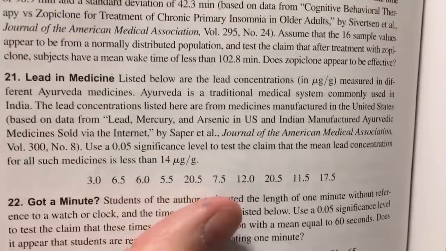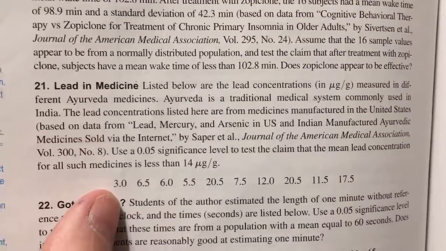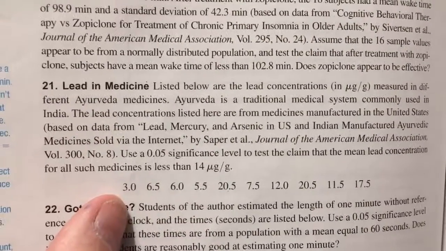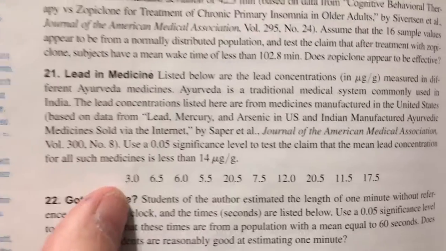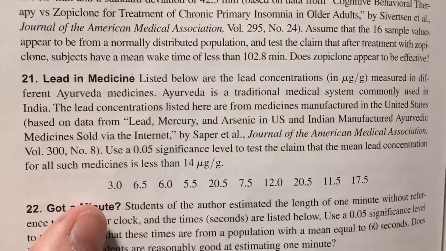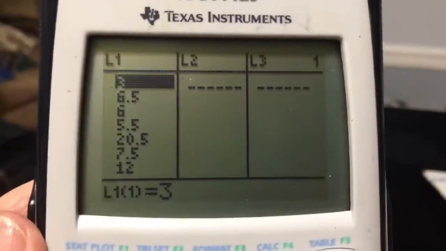So here we have a list. So we're not going to do this with stats. We're going to do this with data. So we're going to have to put this into our calculator in our L1 position. So you're going to go to Stat, Edit, and under the L1 column, you're going to list all of your items here, just like I did here.